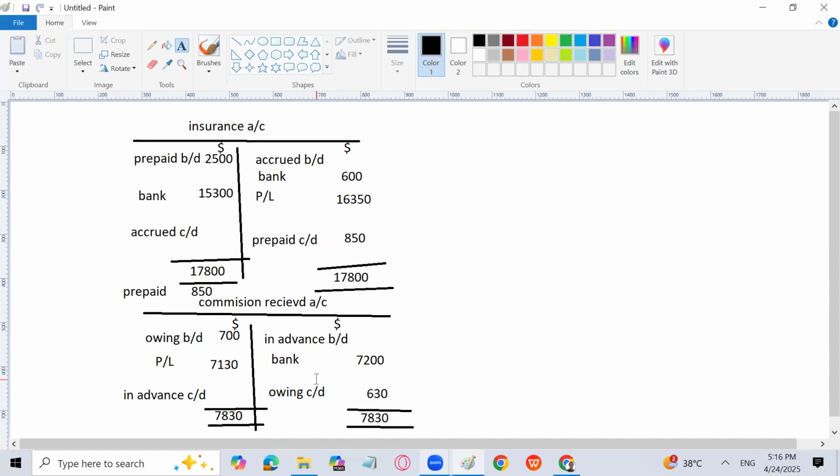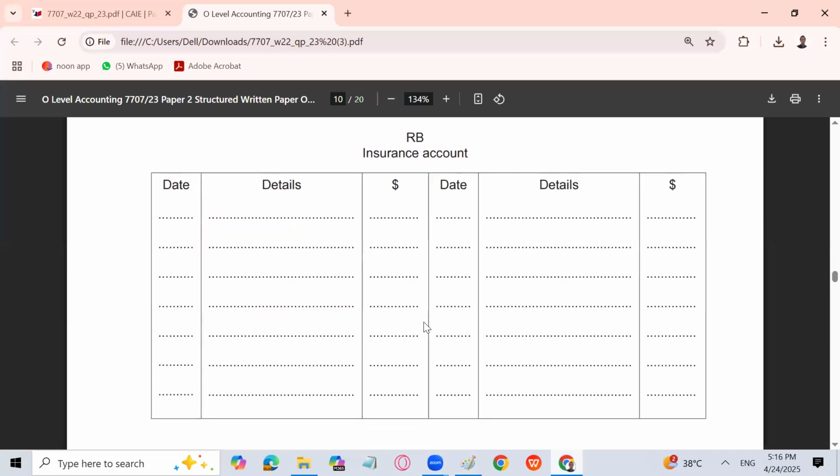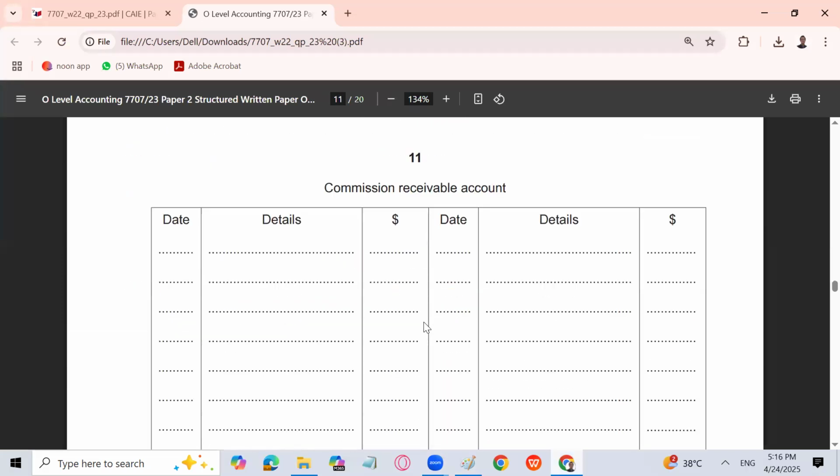Now remember that if you want to write in the income statement, we will write under the heading of expenses, insurance expense with an amount of 16,350, and we will write, which will be added in gross profit in other income, commission received with an amount of 7130. That is the expense and income figure for the year. That is the charge for the year. That is the amount that should be recorded in the income statement for the year.